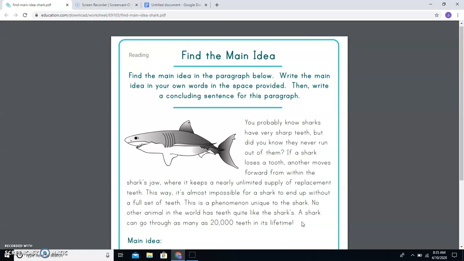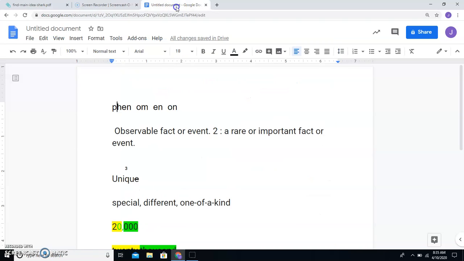You might want to say something like, God provided a special way for sharks to always be able to eat. Because once you read this, you'll see that that might give a nice final sentence for this paragraph. What will you say, I wonder? What concluding sentence can you give? Make sure that it talks about the content of the entire paragraph. See how you do. All right, now I do want to very quickly go over a couple of words that you'll find and make sure you know how to read them and their definition.